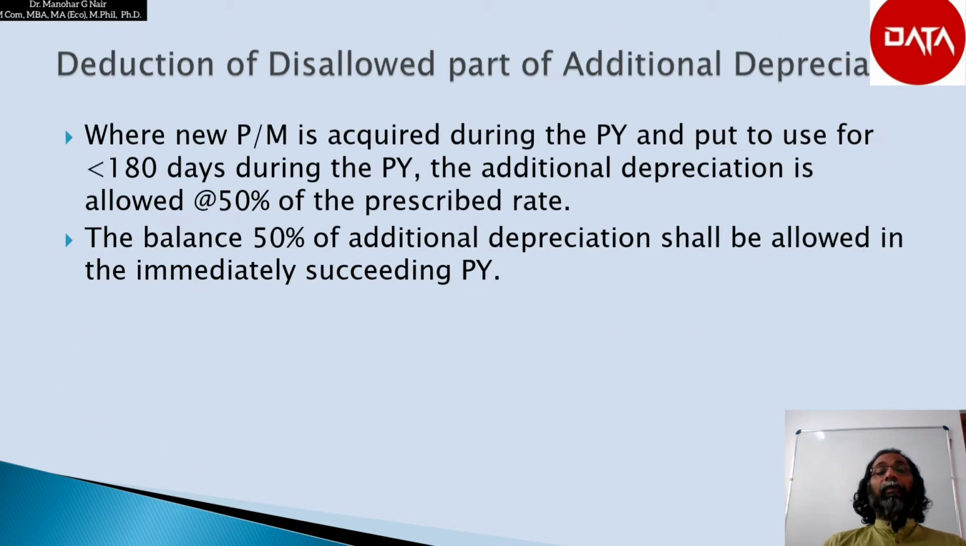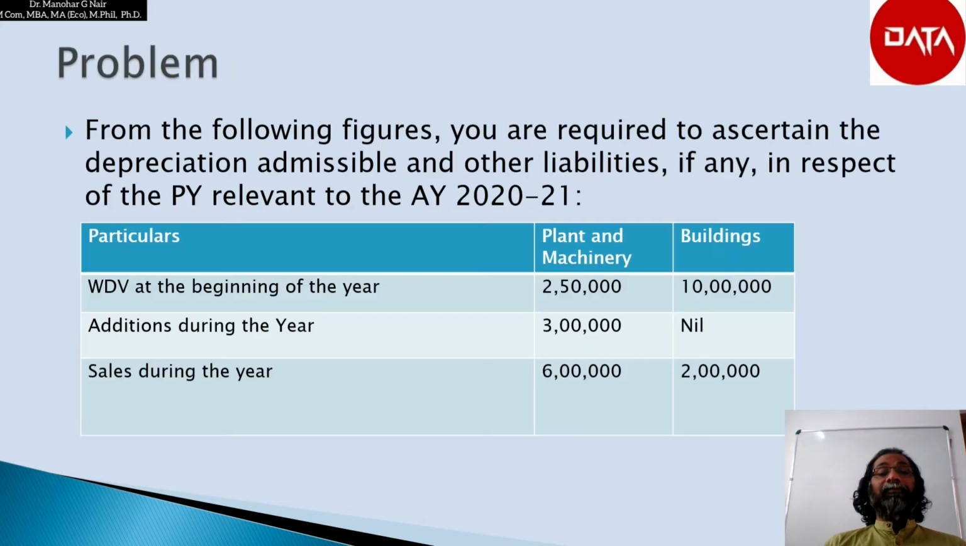Deduction of disallowed part of additional depreciation: where new plant and machinery is acquired during the previous year and put to use for less than 180 days during the previous year, the additional depreciation is allowed at the rate of 50% of the prescribed rate, and the balance of 50% of additional depreciation shall be allowed in the immediately succeeding previous year, which means the next assessment year he can claim that.